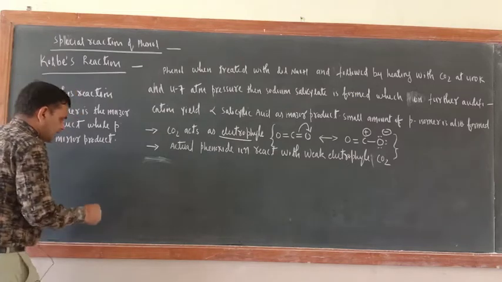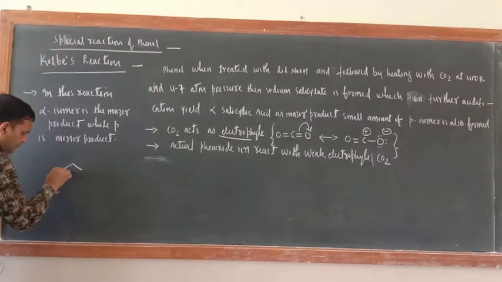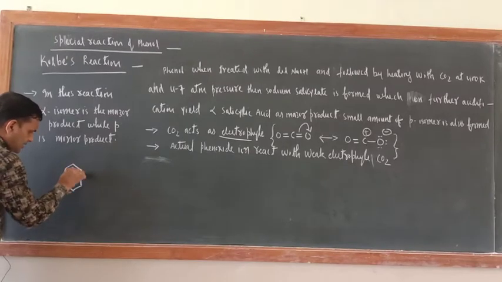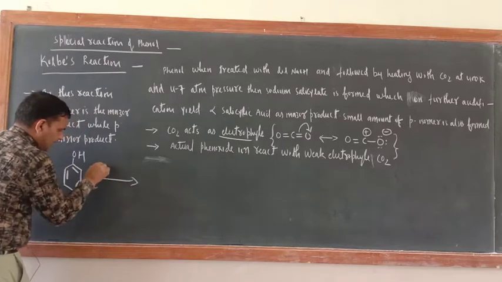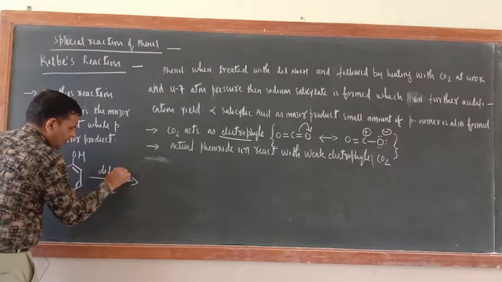Okay, now see the reaction. First in this reaction, see, this is phenol. First phenol should be treated with dilute NaOH.